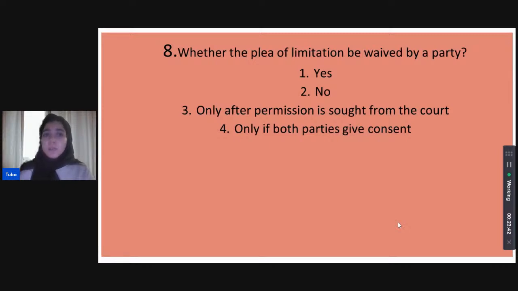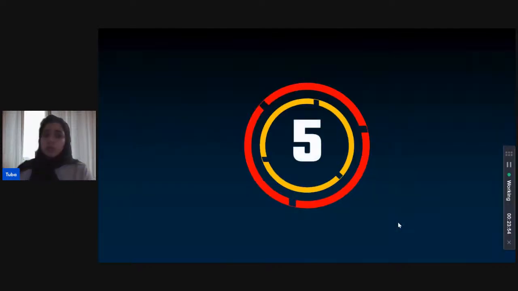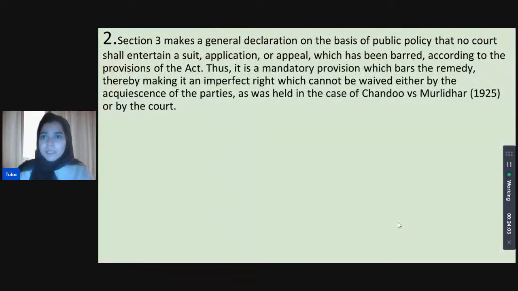Ankita thinks it's only possible when the court has given permission for the same. Excellent. Ankita, you've answered. Kanupriya thinks it is not possible for the plea of limitation to be waived. Shivani also thinks it is not possible for the plea of limitation to be waived. And I will begin the timer. Asifa, you have not answered, and that is correct. Option number 2 is correct.